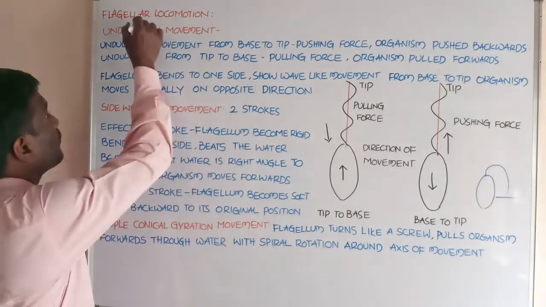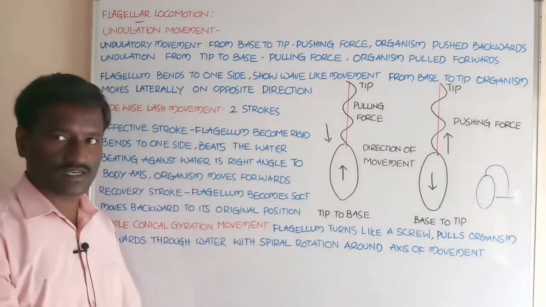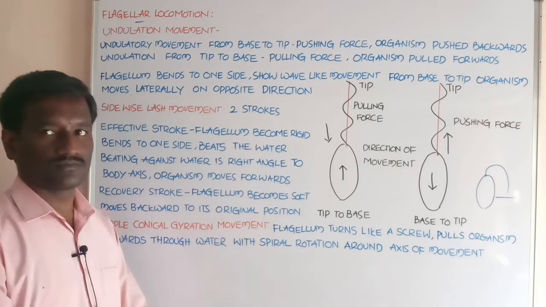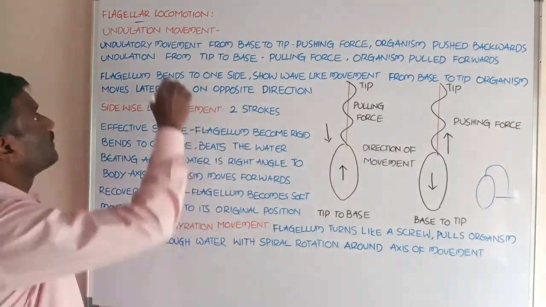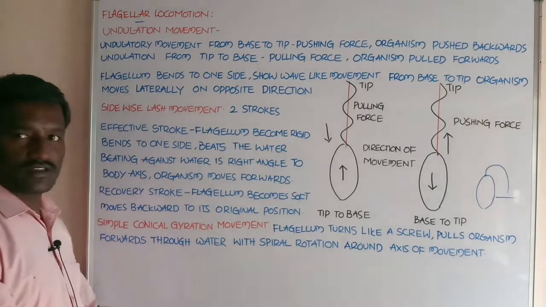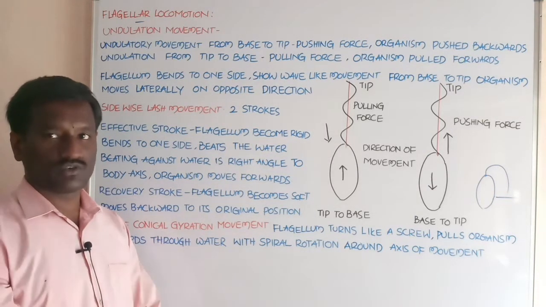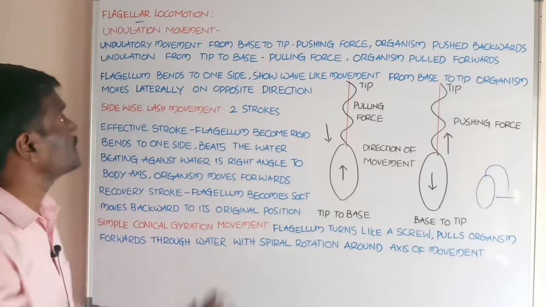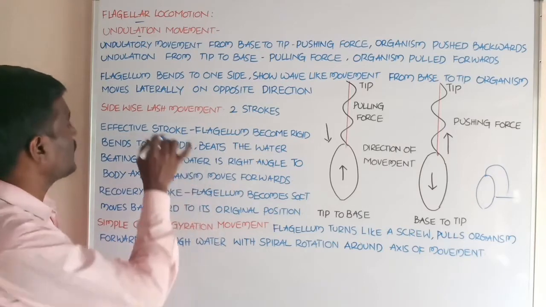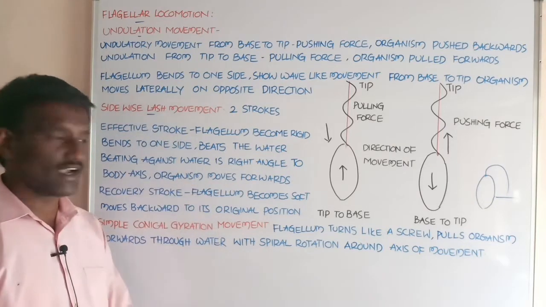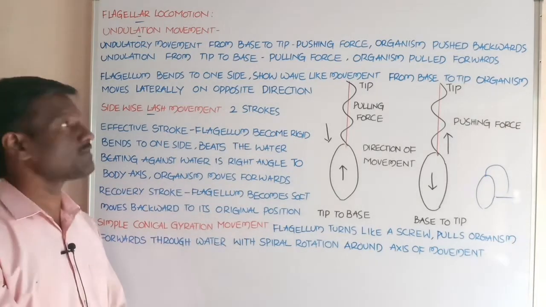Students, now about flagellar locomotion. Locomotion by flagellum in mastigophore protozoans. There are three types of movement shown by the flagellum in mastigophore protozoans. First one is undulation movement. Second one is sidewise lash movement. Third one is simple conical gyration movement.